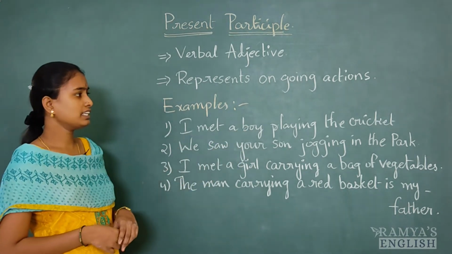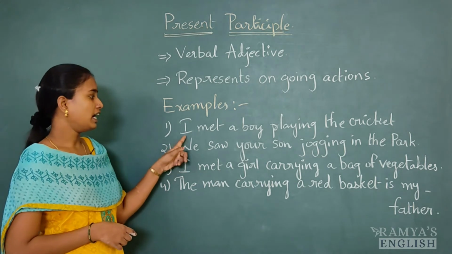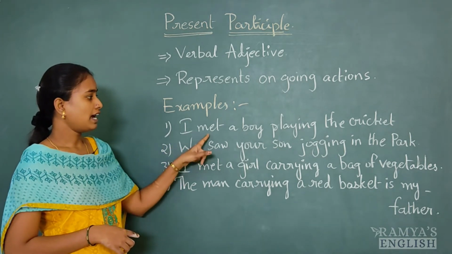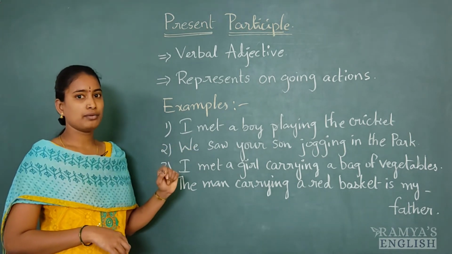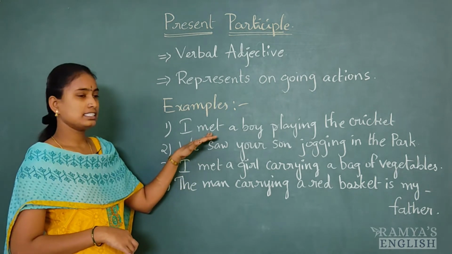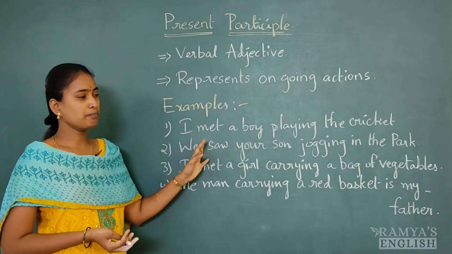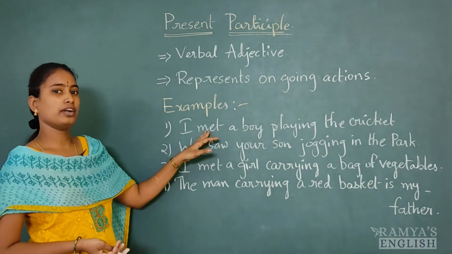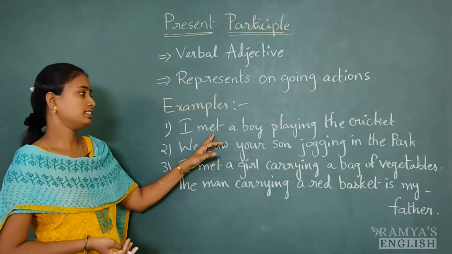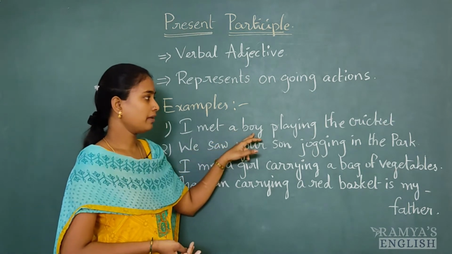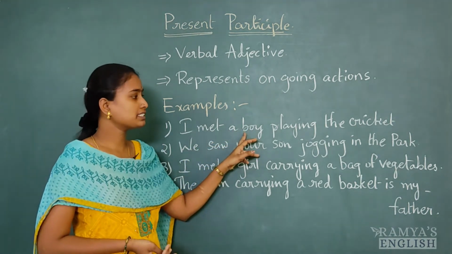In this sentence, can you identify the subject? I is the subject and met is a finite verb, because it describes the subject and it changes with respect to the subject. It is the main verb in the sentence. I met a boy, this is the object.